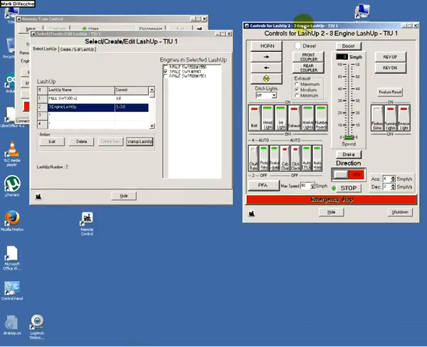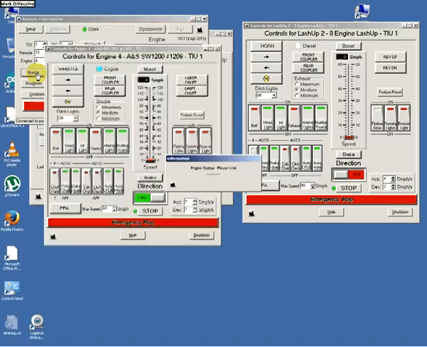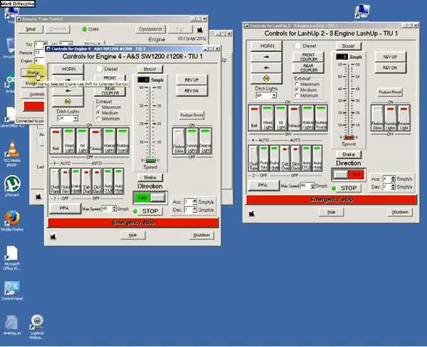While we're running LashUp, we want to go back to the main window. We could pick another engine. I'll pick the SW1200 ANS. I could start it up. So it's kind of quiet compared to these other noisy engines. But maybe you can hear the horn.